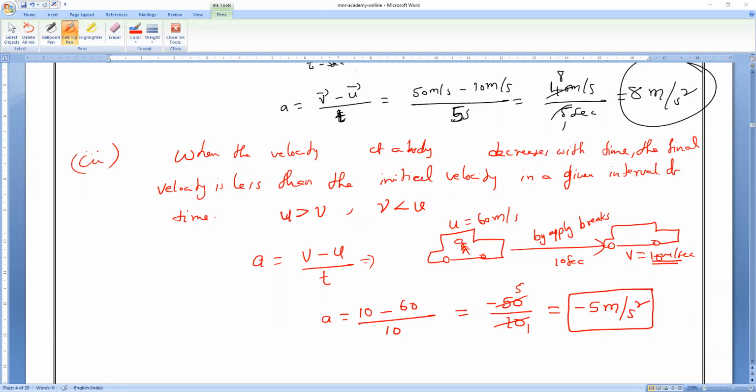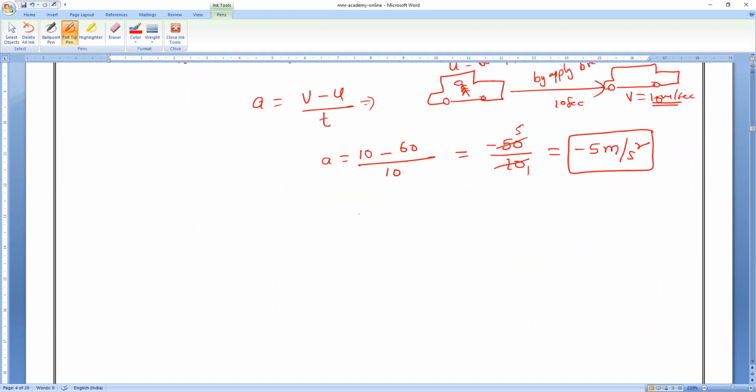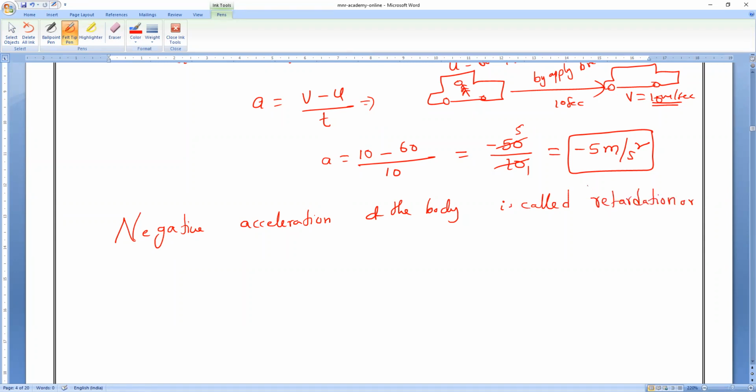All of you, please respond. So this negative acceleration of the body is called retardation. Please remember that. Negative acceleration of the body is called retardation, or I can say another name, deceleration. Do you all clear, guys?